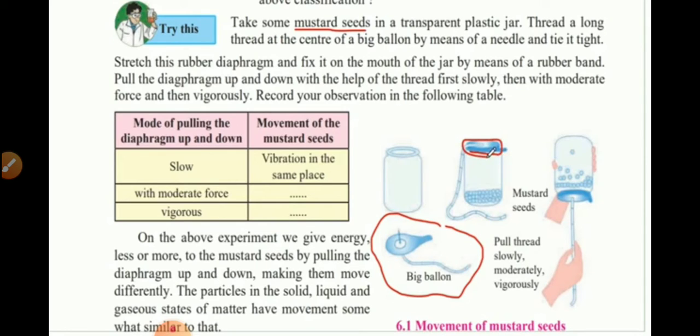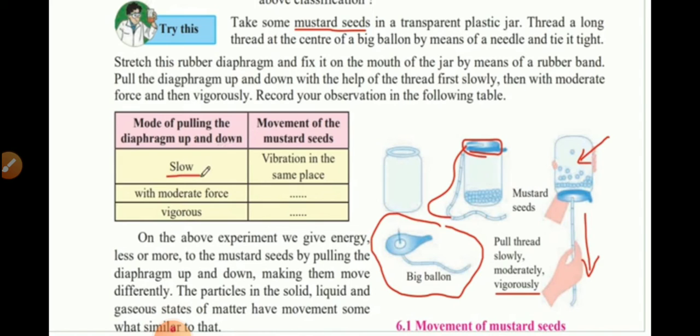After that you tie it around with a rubber band. Pull the diaphragm up and down with the help of the thread, first slowly, then with moderate force and then vigorously. What you do is, this thread will be hanging outside, as you can see here. You pull on it, first very slowly. And then you pull it faster. And then you pull it more vigorously, that is with more force. Record your observation in the following table. You have to see what happens to the mustard seeds when you are pulling on the string.